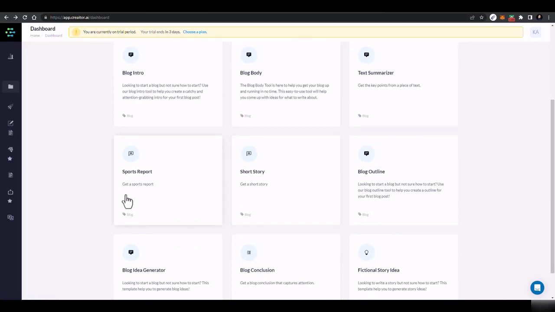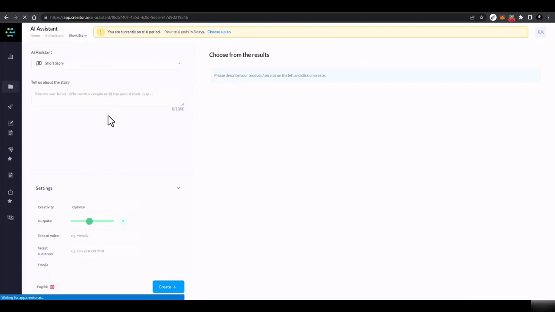Now after that, here you can see a sports report, then a short story. You can get a short story written, and you will just have to go there and type in some context, like my name is Khadeen, and my brother Amin, a younger brother. So Khadeen and Amin are brothers and entrepreneurs of the 21st century.